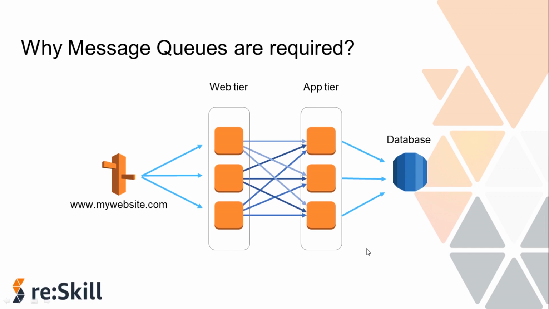But what's the need for a message queue? Have a look at this architecture. There's a website named www.mywebsite.com. It's a two-tier architecture in which we have a web tier and an application tier. Web tier is handling all the front end, whereas the application tier contains the actual programming logic of the application. All the three servers of the web tier are dependent on all the three servers of the application tier. This is a tightly coupled architecture, but this is a bad practice.